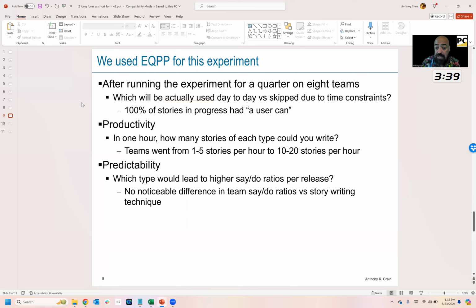Finally, predictability. Did one of these techniques lead to a higher say-do ratio at release time? And there was no correlation. The 8 teams had the same range of say-do ratios, which were in the 80 to 90%, as the sampling of teams we looked at that were using long form.